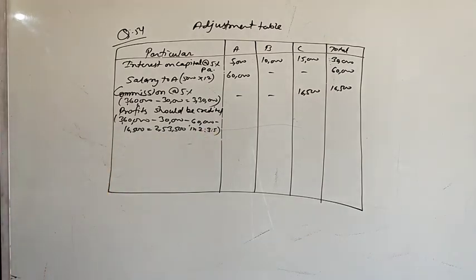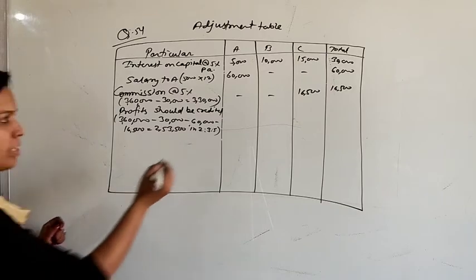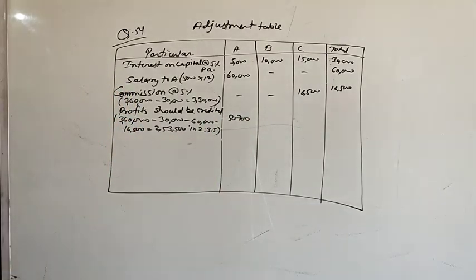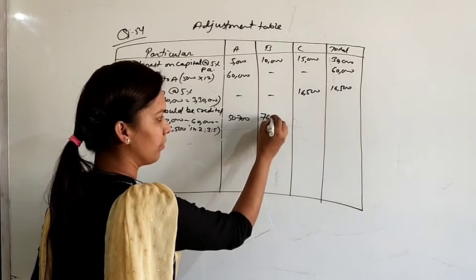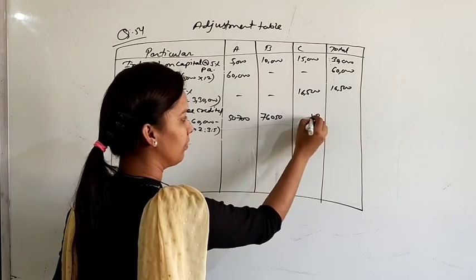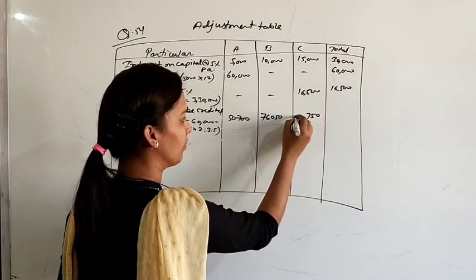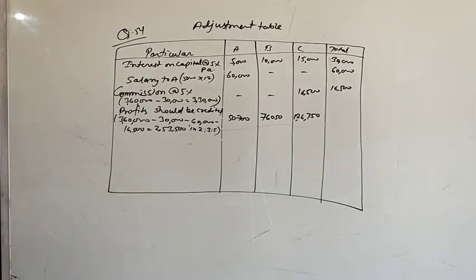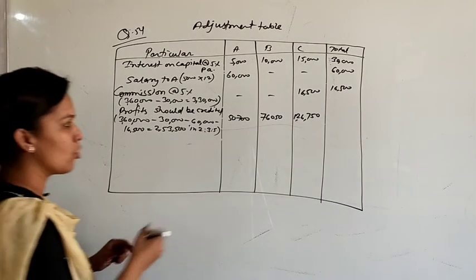Okay. So we will get 50,700 for partner A. This is the first calculation. Second one 76,050, and third one 1,26,750. This is the distribution of actual profit.